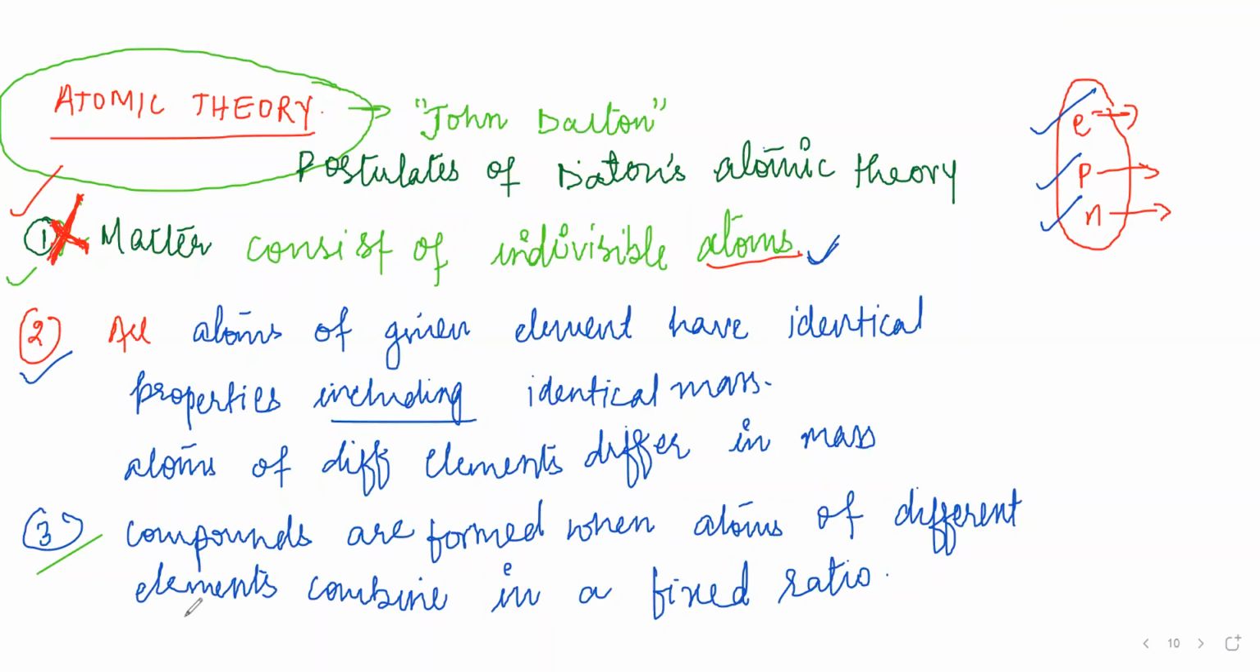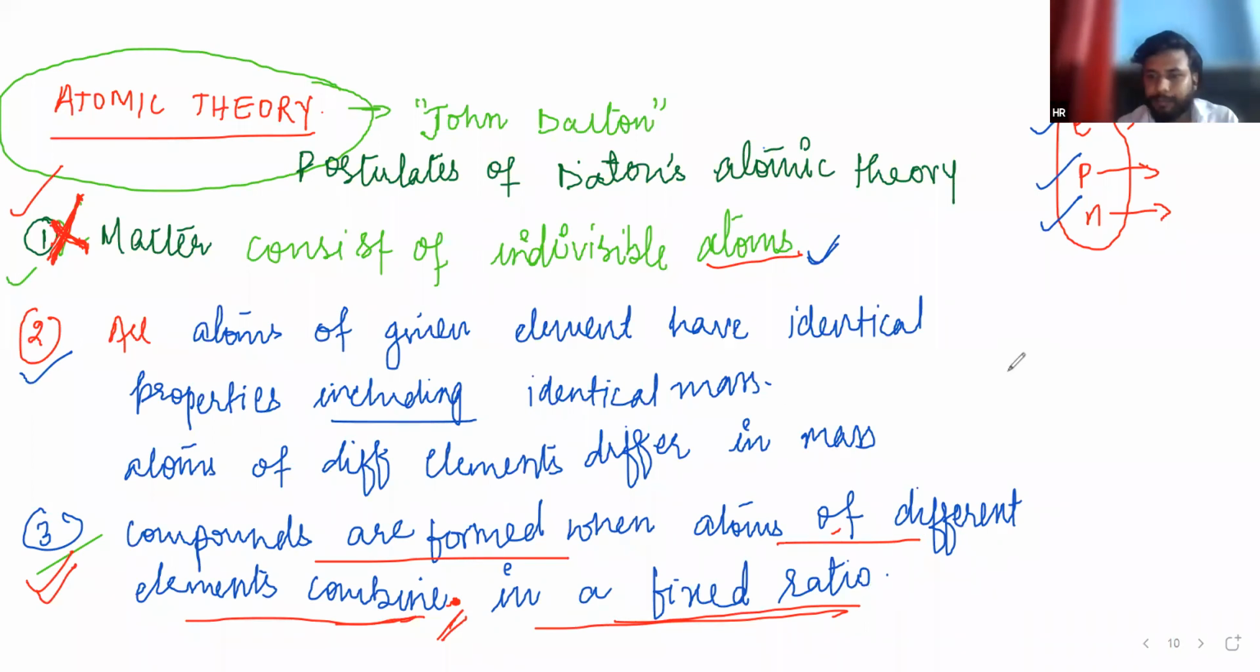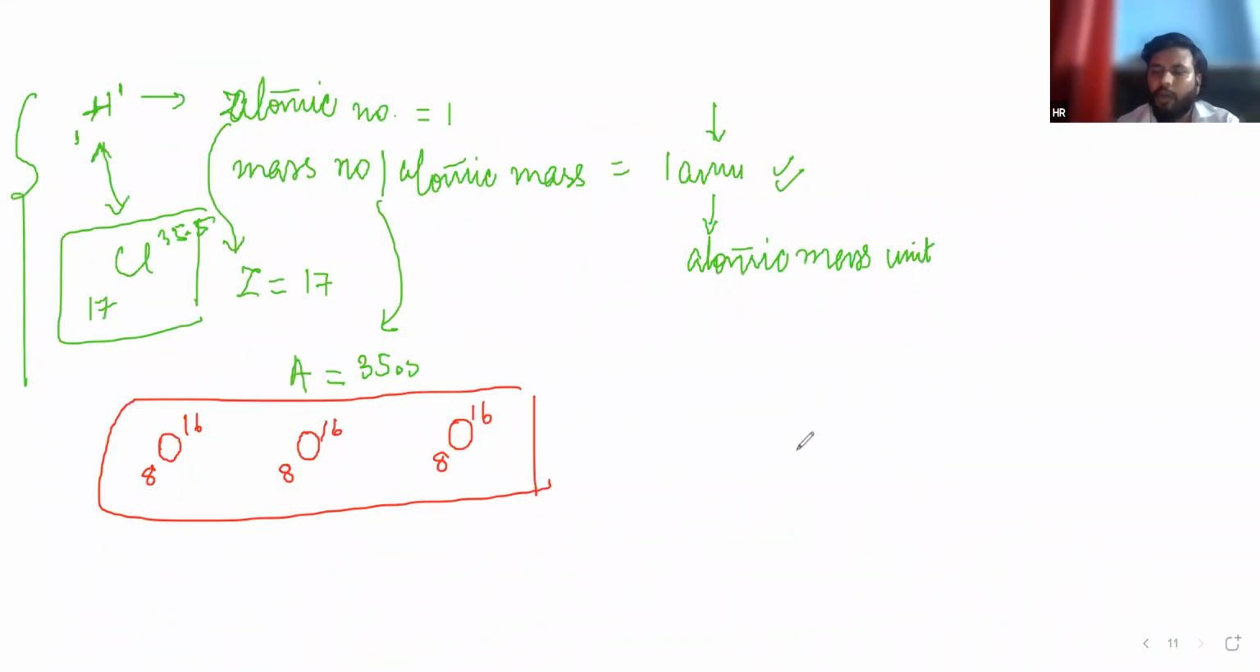Now, I just defined in the previous slide that different elements combine to form compounds. And here is the definition: compounds are formed when atoms of different elements combine in a fixed ratio. Whenever you are preparing a specific compound, the ratio of elements must be the same. If you change the ratio, you will have a new product.